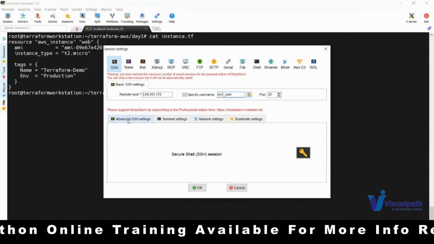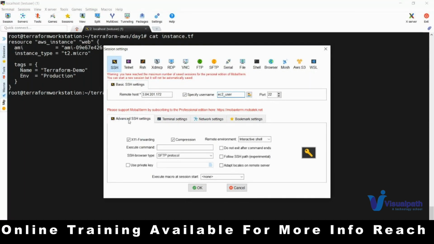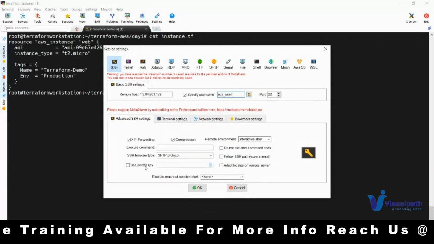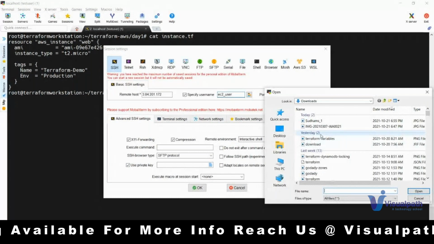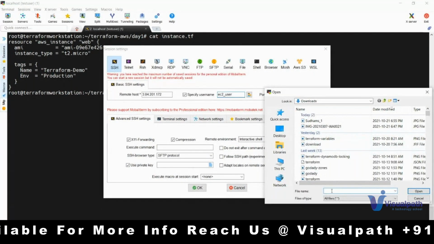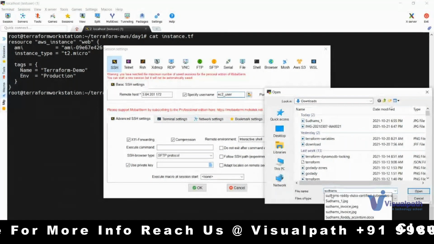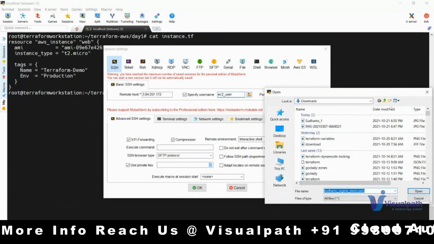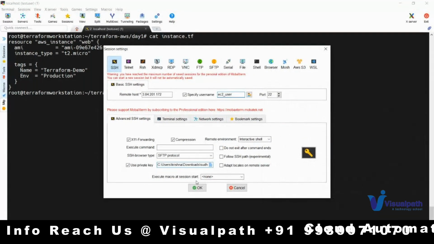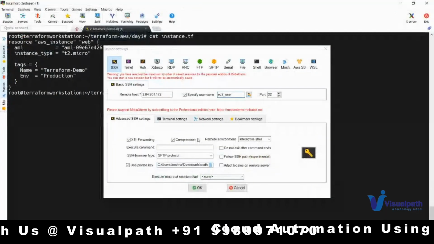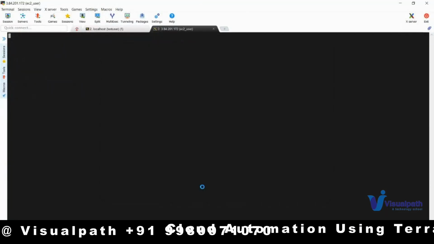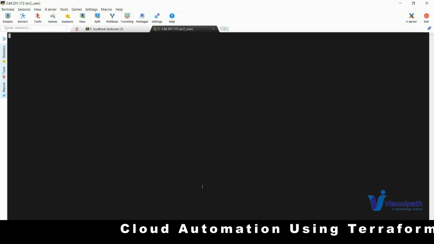Since I'm using key based authentication, go to advanced SSH settings, click on private key, select this, and my key is Virginia. Where is it? Yeah, demo, this one, and then click on open. Now let me see whether the instance is running. Yeah, it is running now. I'm okay to communicate. Now click on OK. If port 22 is allowed, you will log in successfully.